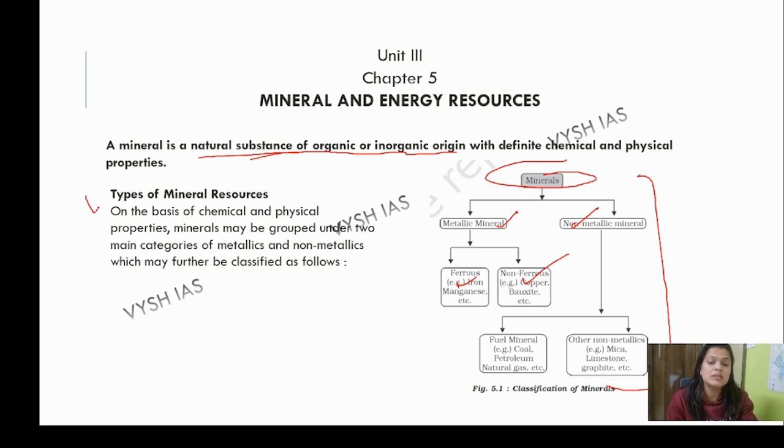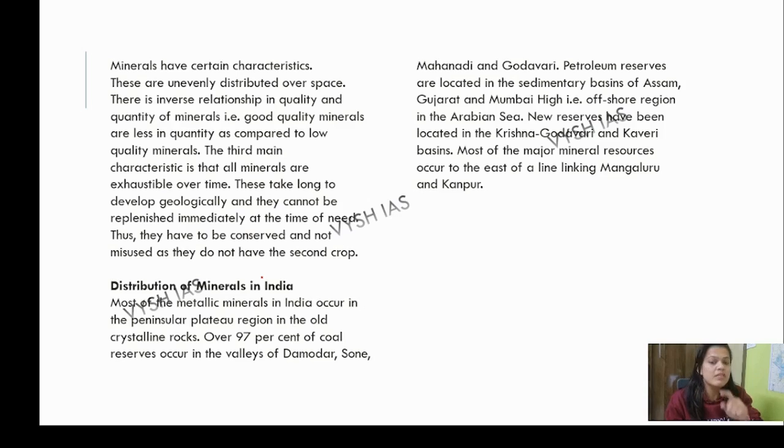Next, let's come to these types of mineral sources. On the basis of chemical and physical properties, minerals may be grouped under two main categories, that is metallic and non-metallic. So the first characteristic is that they are unevenly distributed. You know this thing, there is no even distribution. This we have been talking about since chapter number 1, that there is no even distribution of resources.